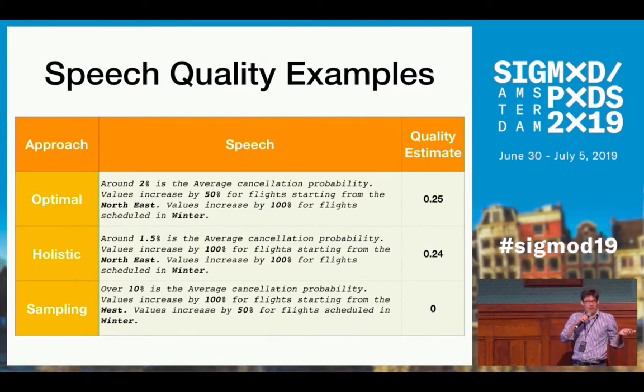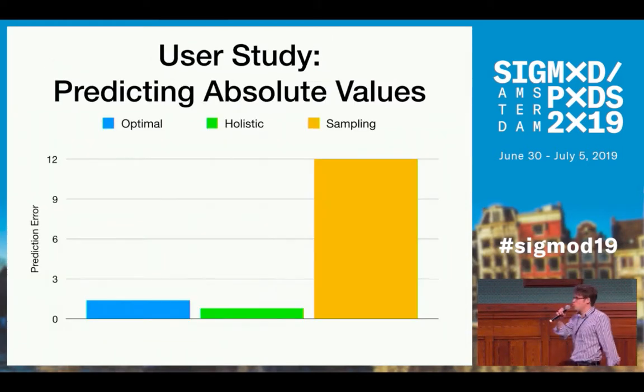Now, however, so far, we calculate quality according to our quality model, which is based on a simplifying user model. So we actually wanted to verify whether those quality estimates correlate well with the quality as perceived by users. So we played different speech descriptions to users, and then we asked them to estimate the values for different fields in the query result, and then we judged them based on how close those estimates come to the actual values.